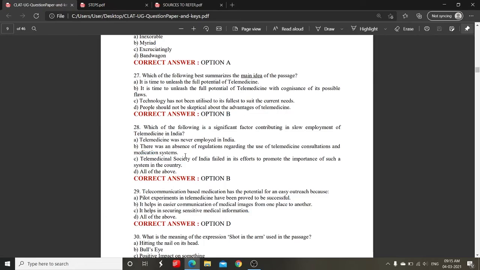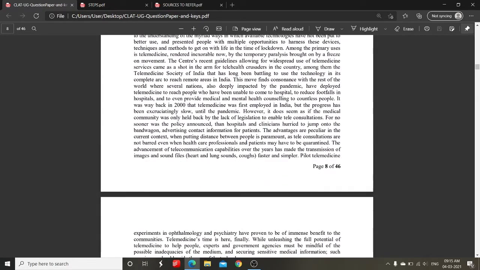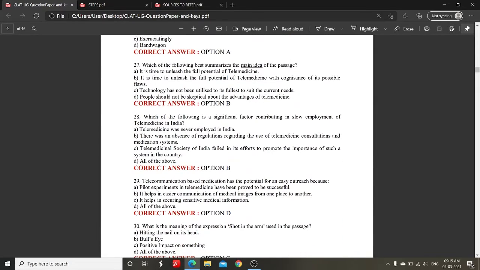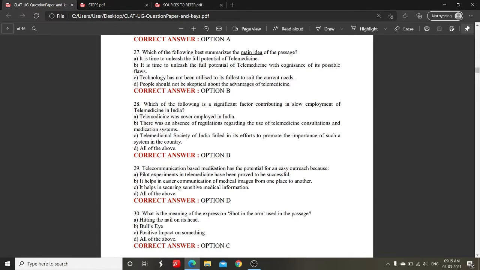Now we clearly have our answer with us, that is the B option. There was an absence of regulations regarding the use of telemedicine consultations and medication systems. We read it here, this legislation part. However, it does seem as if the medical community was only held back by the lack of legislation.